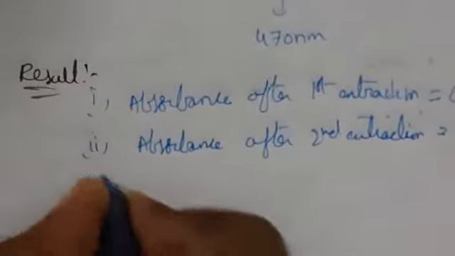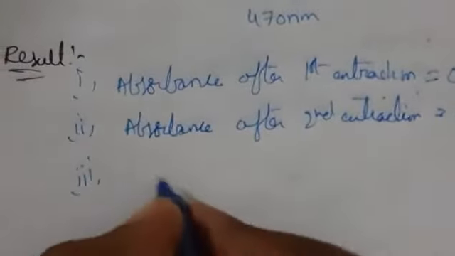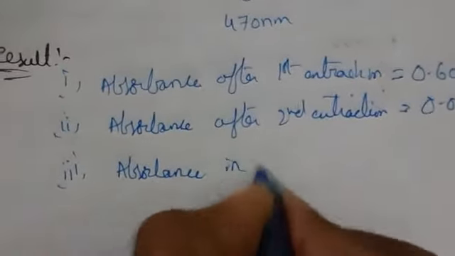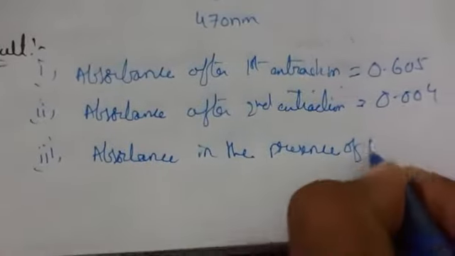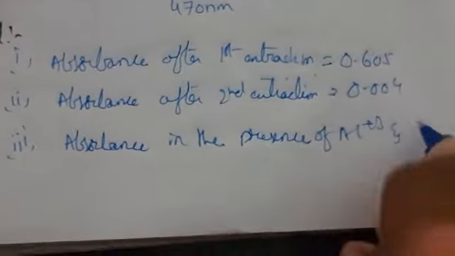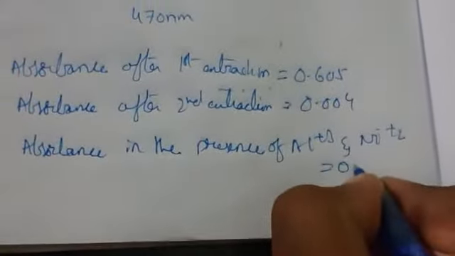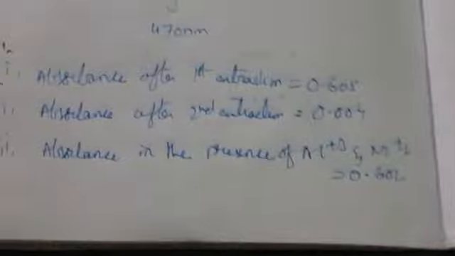And coming to the third one, the absorbance in the presence of aluminum and nickel, you get the value 0.602. This is the value we got when using metals like aluminum and nickel.